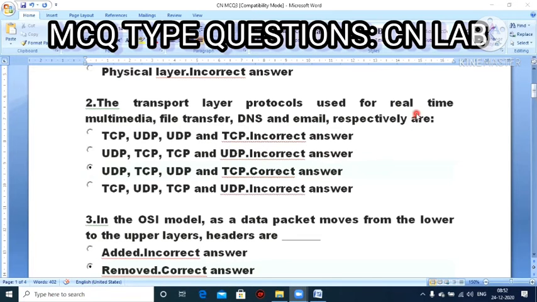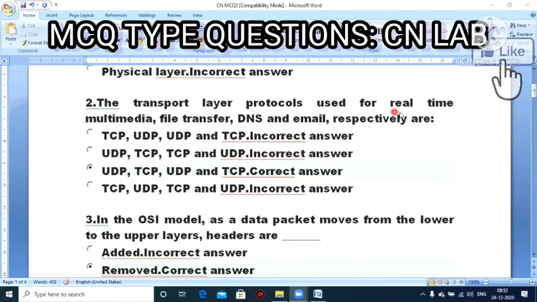Next question. The transport layer protocols used for real-time multimedia, file transfer, DNS, and email respectively are: option A, TCP, UDP, UDP, and TCP. Option B, UDP, TCP, TCP, and UDP. Option C, UDP, TCP, UDP, and TCP. Option D, TCP, UDP, TCP, and UDP.